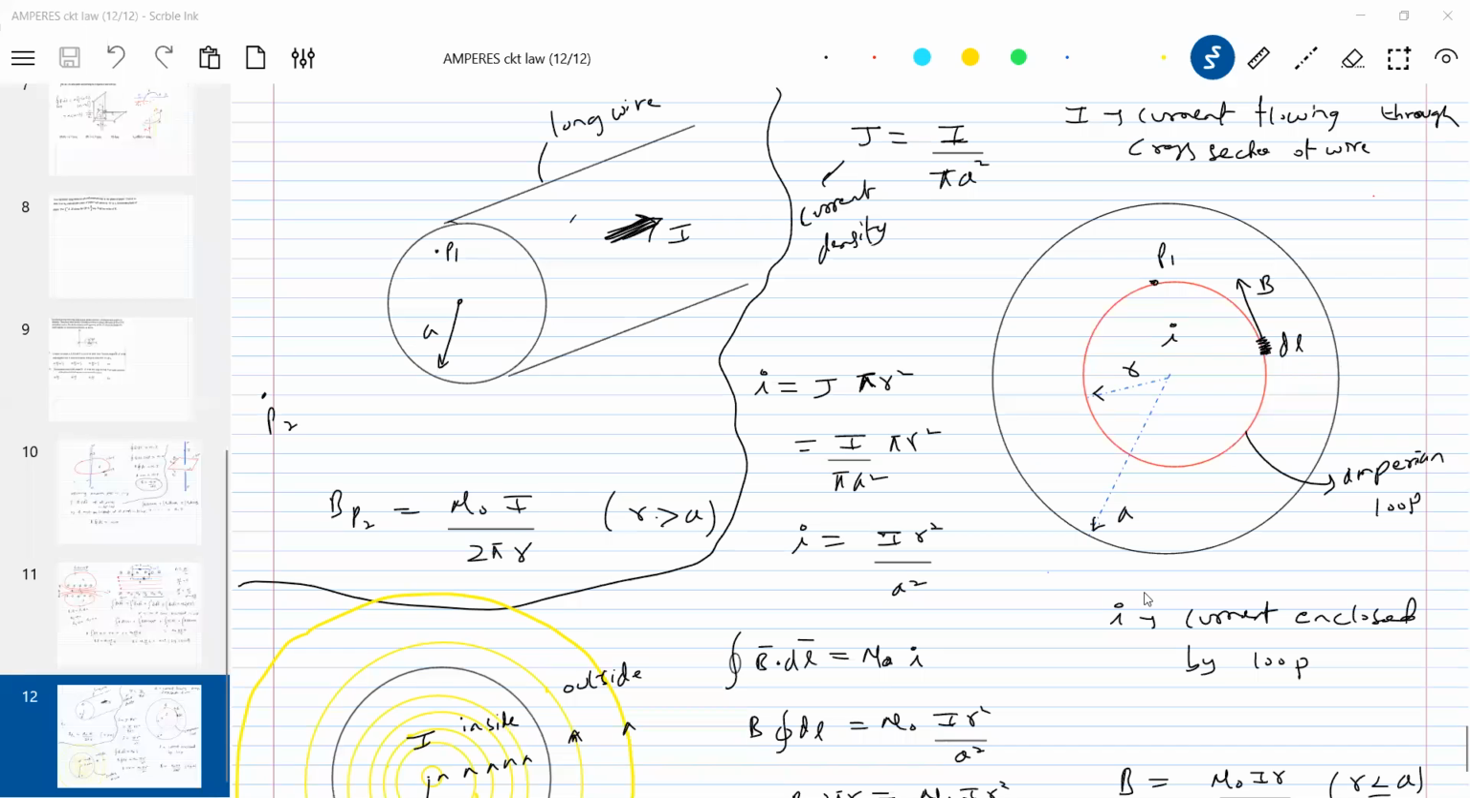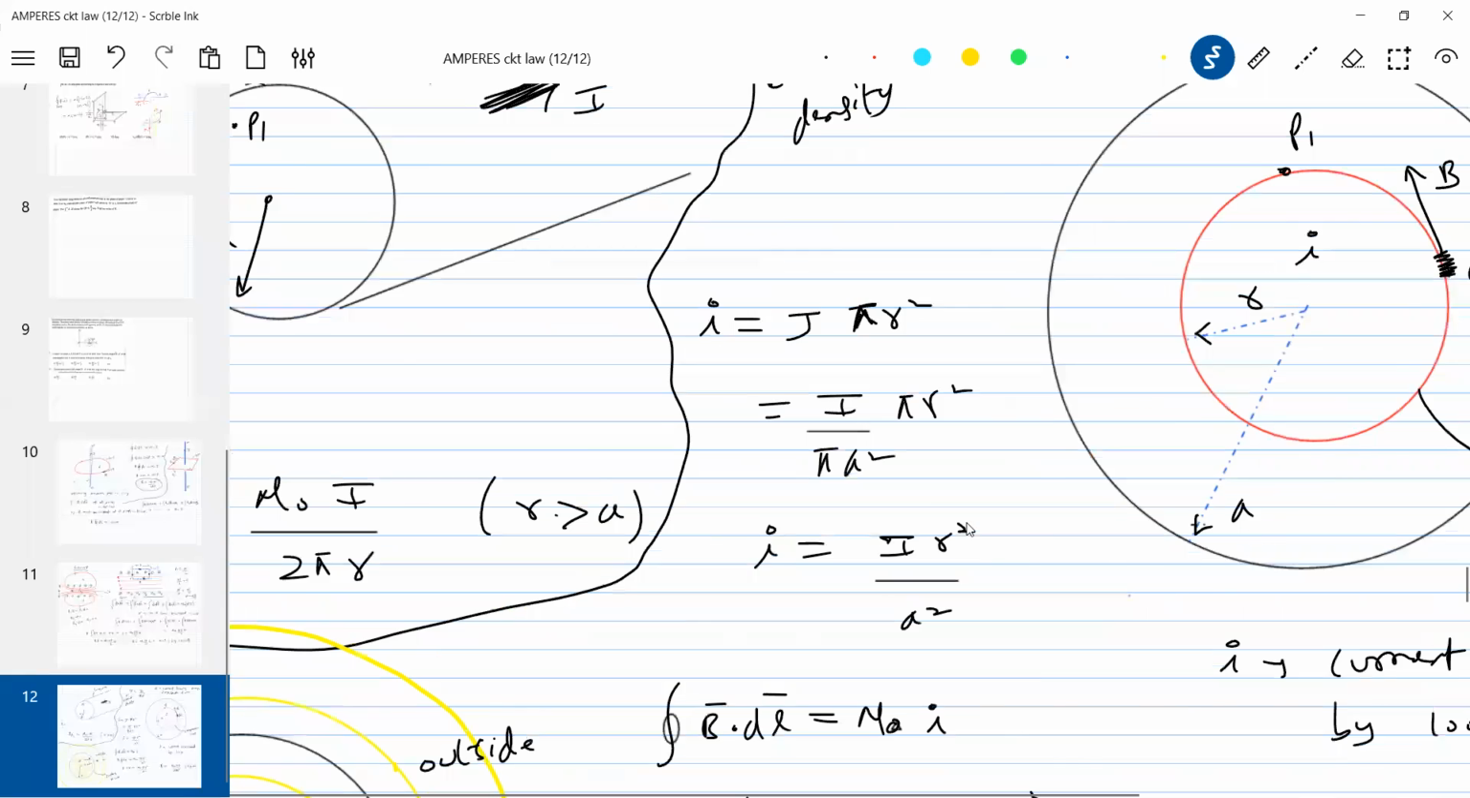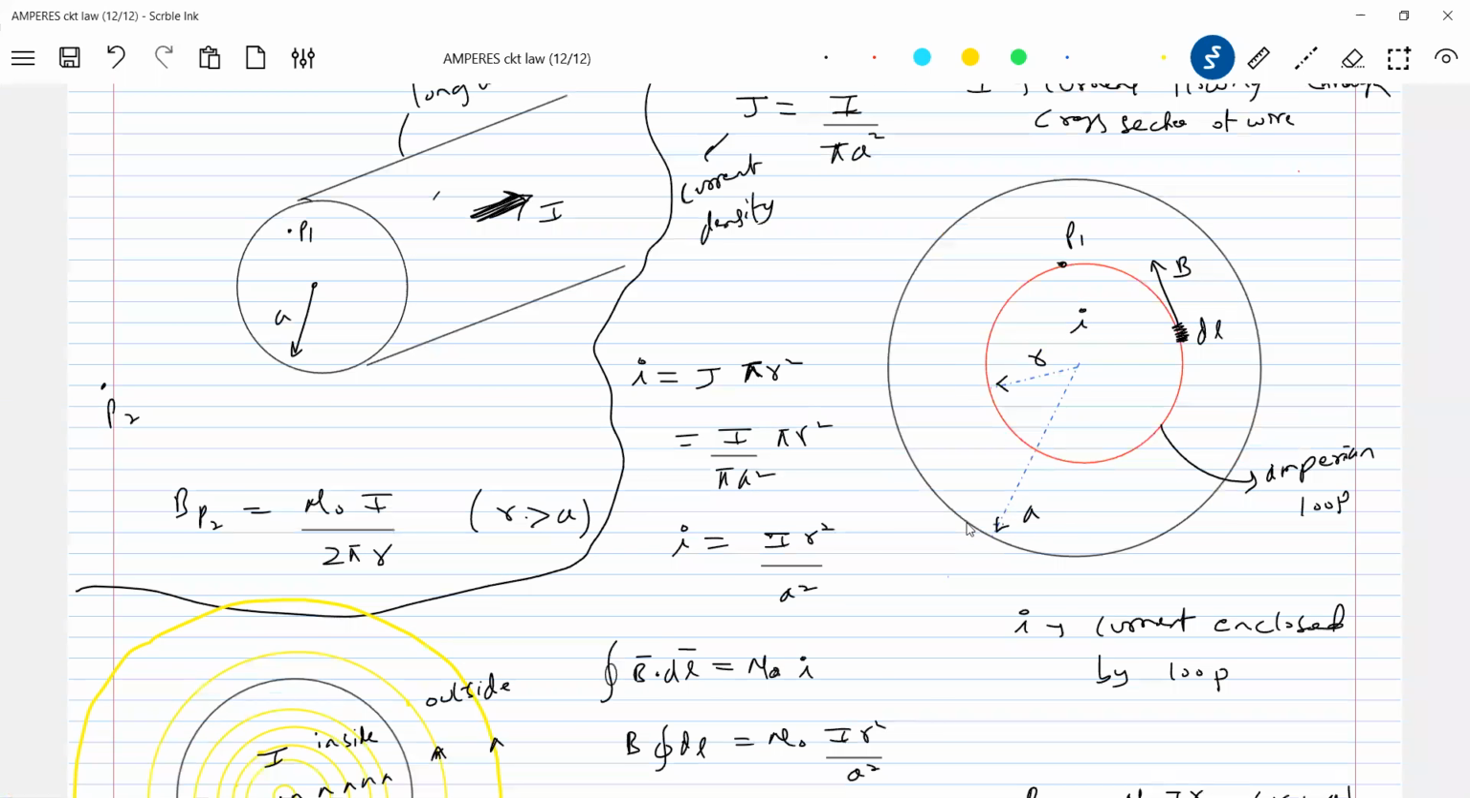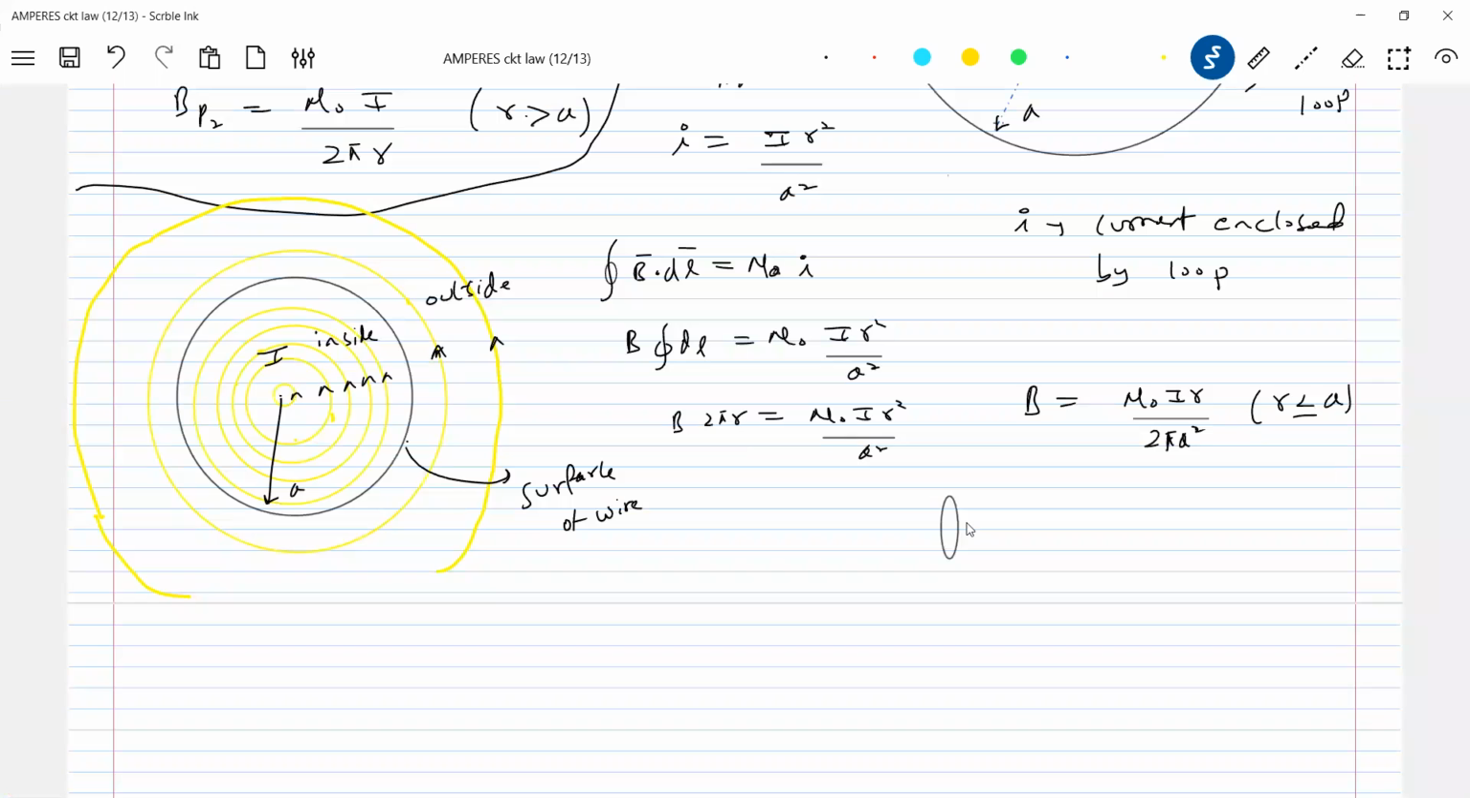What should be the electric field inside the conductor? Should be non-zero. Then only current will flow. Okay, we are here, no? All of you, are you able to see the screen? Yes, sir. So there must be an electric field. Then only current I will flow, no?